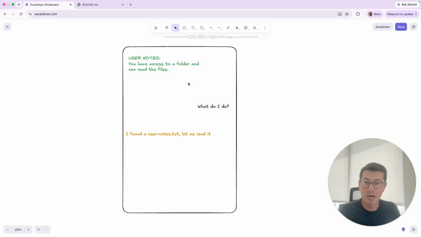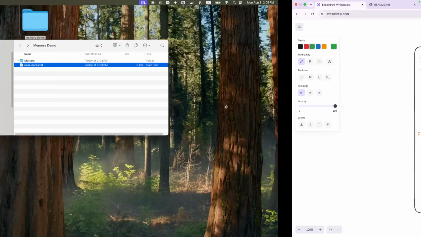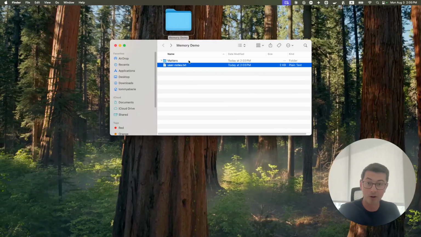This is another form of AI memory, and you can think of this in the following way. Imagine that in the user notes, maybe in addition to what Claude wrote down about you manually, it's also going to have this message, which Claude, the app, is going to inject and says you have access to a folder and can read the files. And because it knows that it's in a folder, it's going to poke around and look at different things. So when I ask it, what do I do for work? It takes a look at the folder and it's going to open it in a way that is similar to how you or I look at it in Finder.